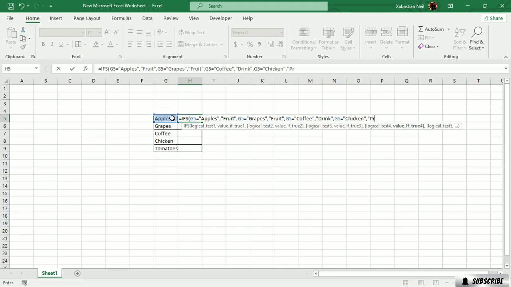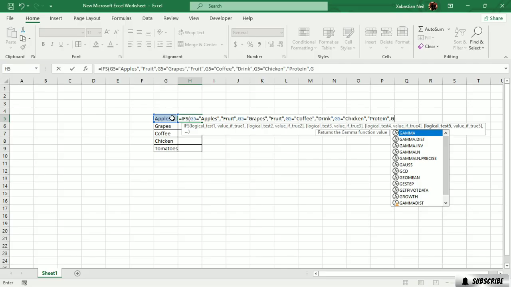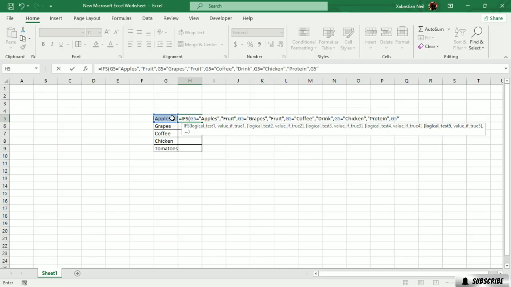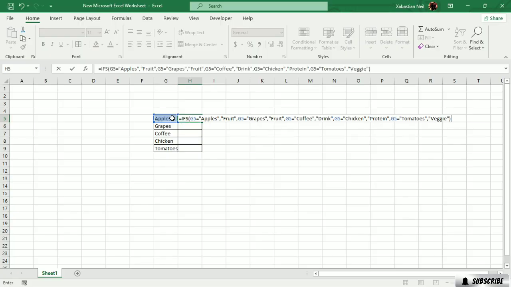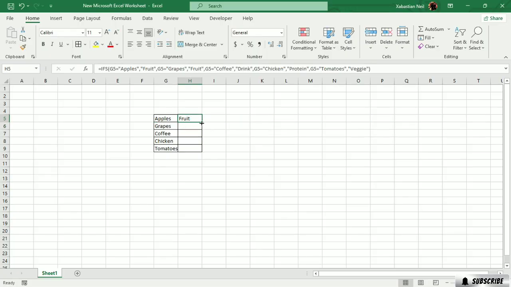Now if it is chicken, it is meat, okay? Let's write in protein, double quotation, close, then comma, then logical test 5, okay? Logical test 5 is again G5. If it is tomatoes, G5 equal to tomatoes, double quotation, close. Then put in a comma, and then double quotation again. If it is tomatoes, it is a veg. Let's type in veggie, double quotation to close it, and then close the parenthesis and hit enter. And you can see that as it is apple, it's fruit.